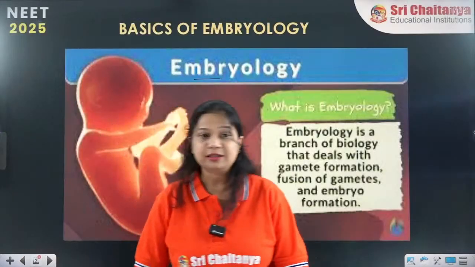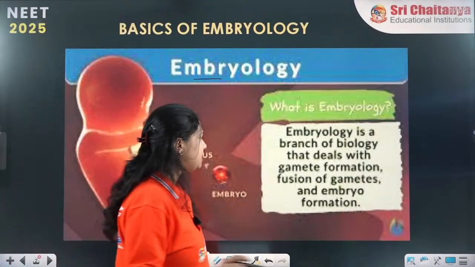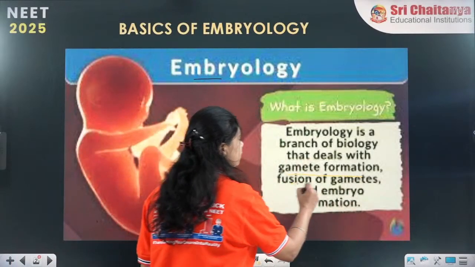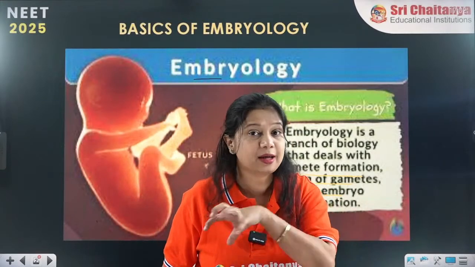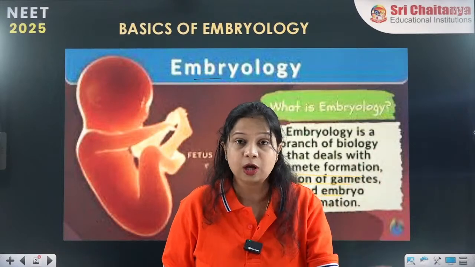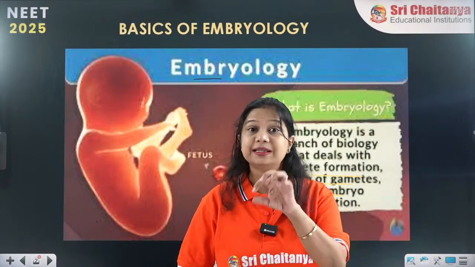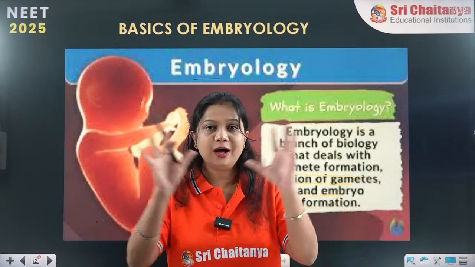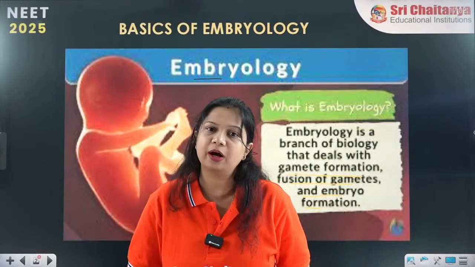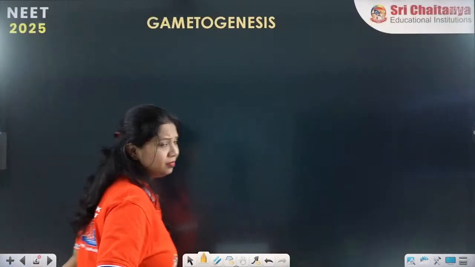Okay. So what is the study of embryology? Embryology is a branch of biology that deals with gamete formation, fusion of gametes and embryo formation. So embryology is not just about the embryo. It is also about how gametes are formed, how these gametes undergo the process of fusion, and how the zygote is formed. Further, from the zygote, embryo is developed. So all these phenomena together form the part of embryology. So let's start here. Embryology starts with the process called gametogenesis.